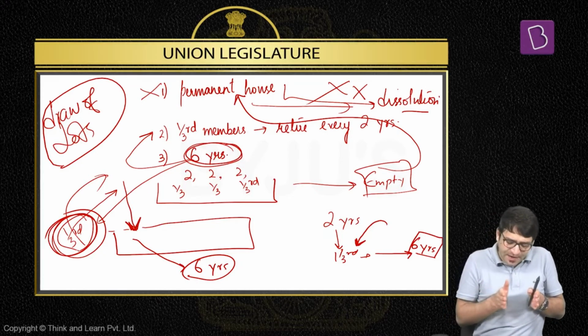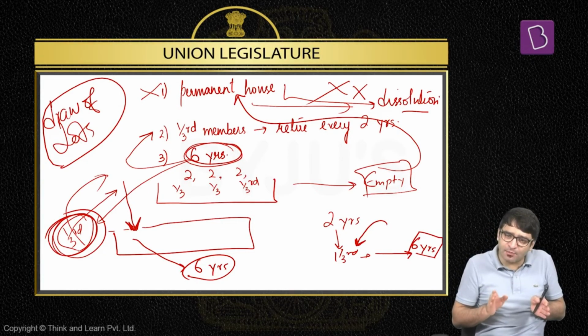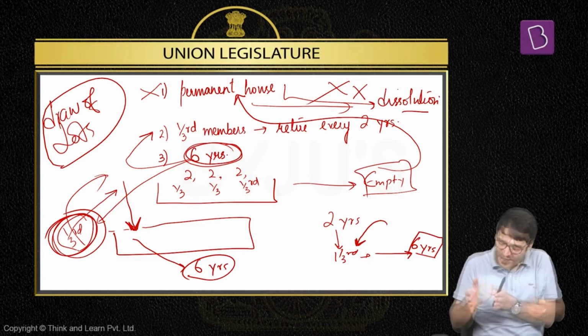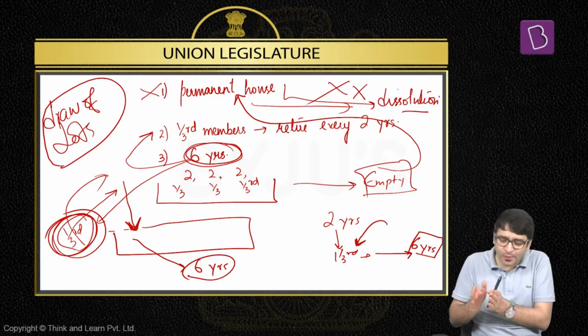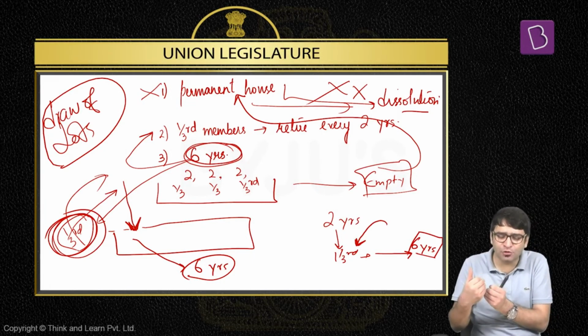So there will come a point where the term of all these MPs is over and Rajya Sabha is empty of members. That is why the President is empowered to cut short the term of MPs of Rajya Sabha. The President said that 1/3 of the Rajya Sabha MPs should retire after 2 years, and these 1/3 were chosen. How were these MPs chosen? By draw of lots. Lots were drawn, and whoever's name came up was asked to retire, as their term was over after 2 years.